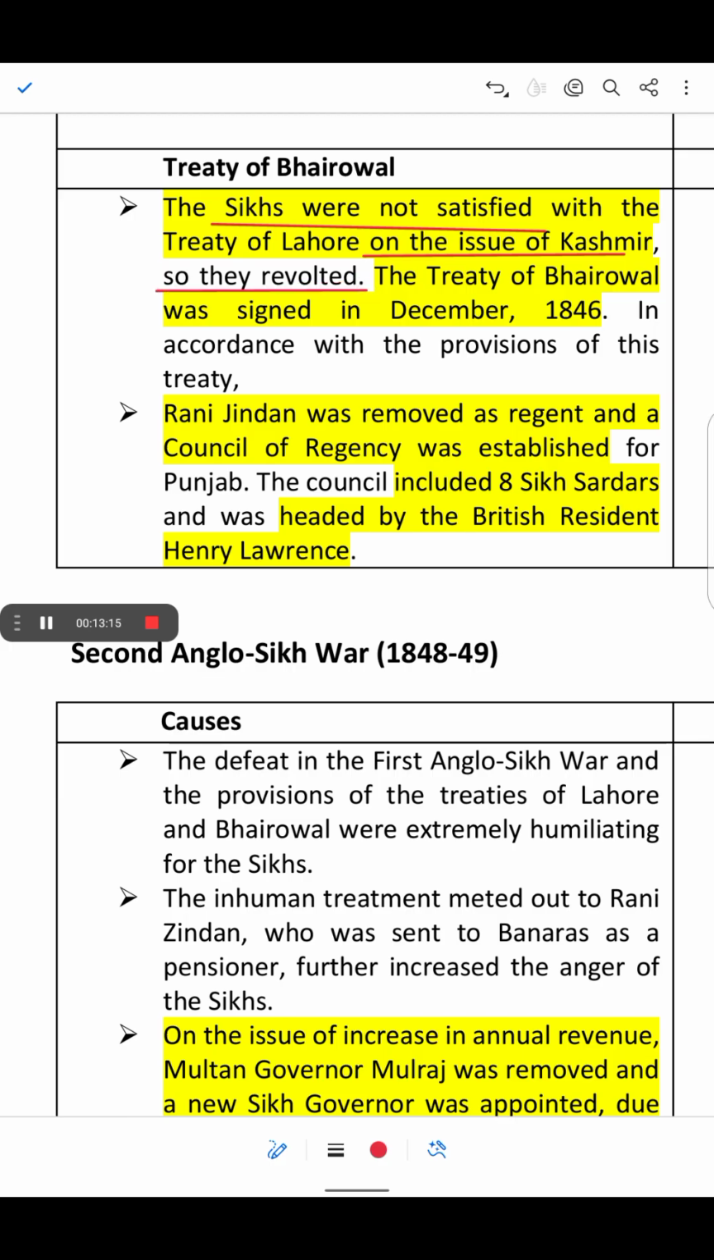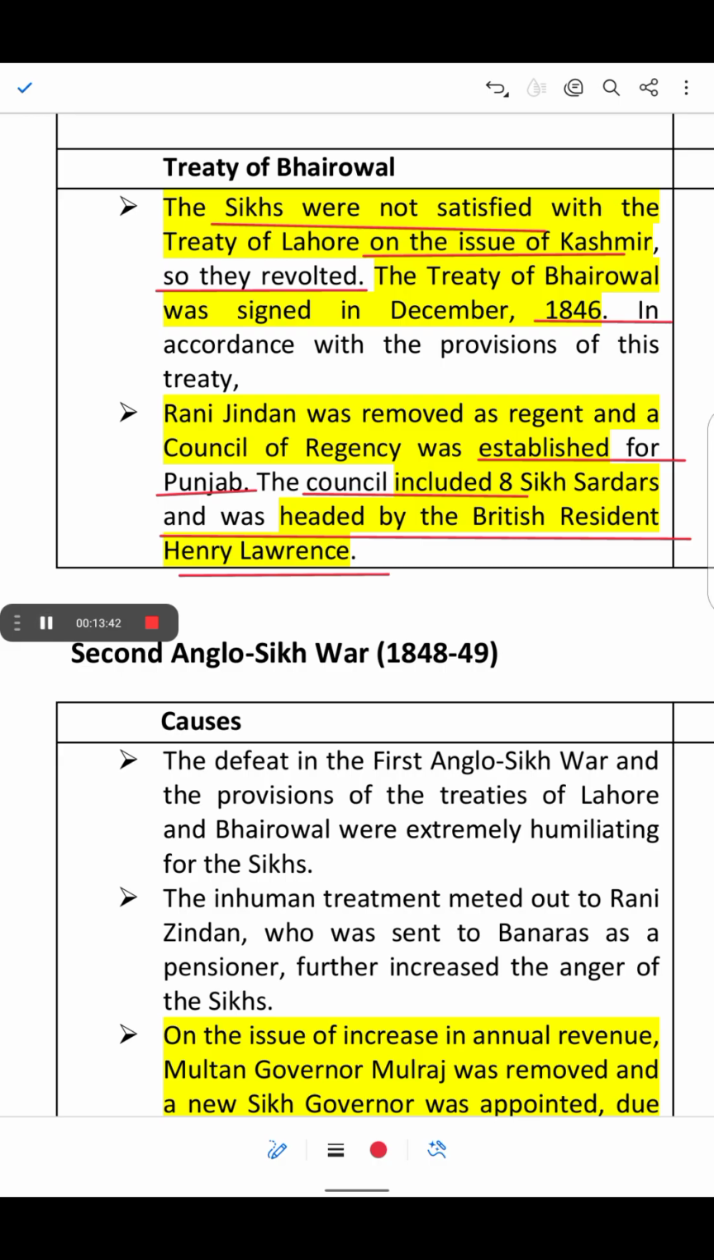The Treaty of Bhairavwal was signed in December 1846. In accordance with the provisions of this treaty, Rani Jindan was removed as regent and a council of regency was established for Punjab. The council included 8 Sikh sardars and was headed by the British resident Henry Lawrence.